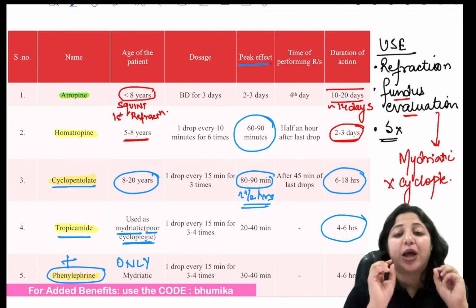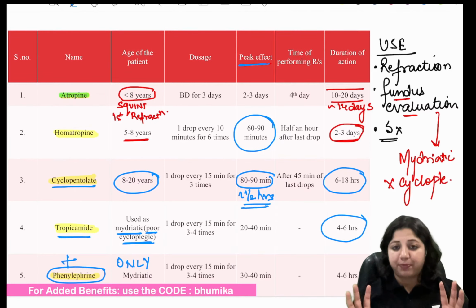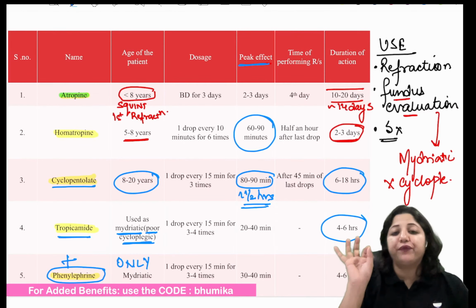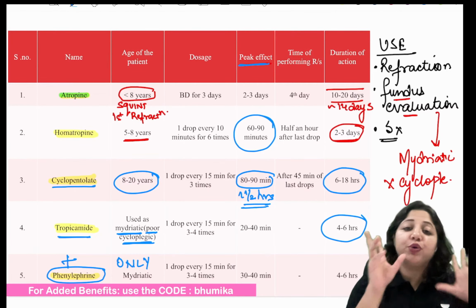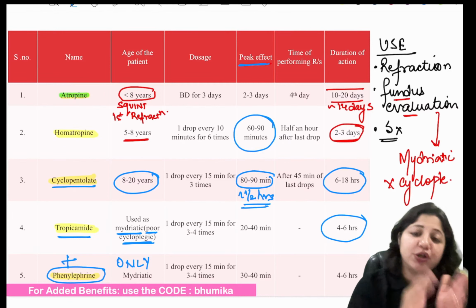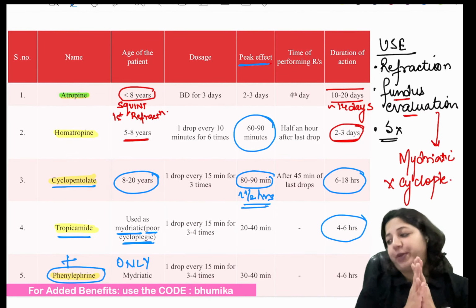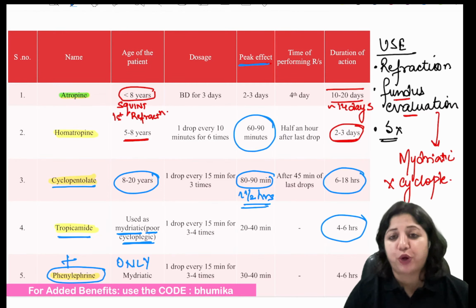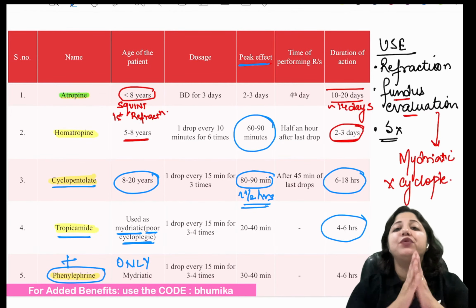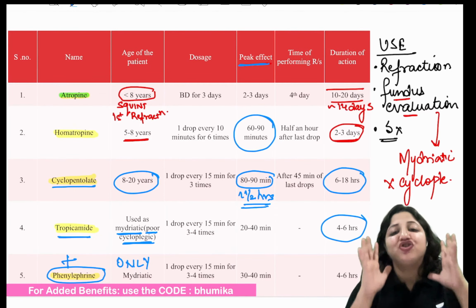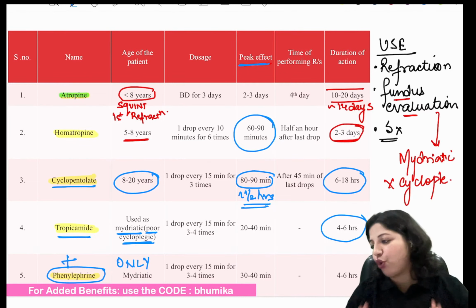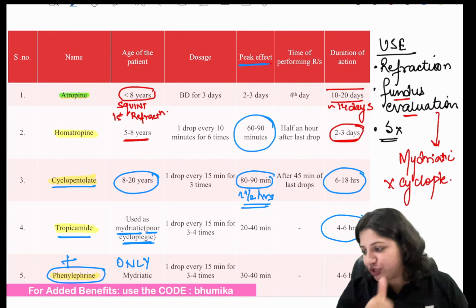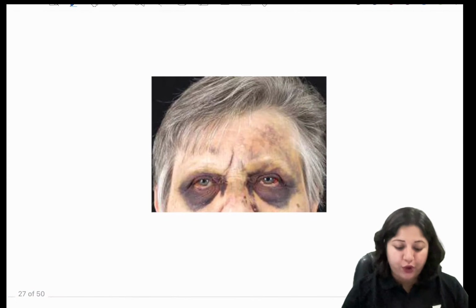Now you have to tell me, if you are a retina person and you have to evaluate the fundus, which out of the following can be used? Do you need just a cycloplegic, just a mydriatic, or a combination? This is a very, very important concept. When you have to do the fundus evaluation, just the mydriatic would also work. Right? Is that point clear? That is good. Okay, now we move on to the next one.